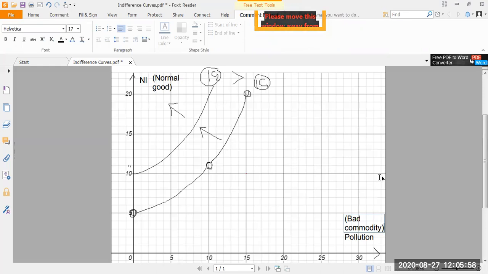So when we have bad commodities on one axis and a normal good on the other axis, you end up with indifference curves like this. We can also have bad commodities on the vertical axis and normal goods on the horizontal axis, which we'll be discussing in the next video.